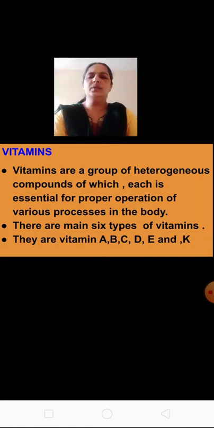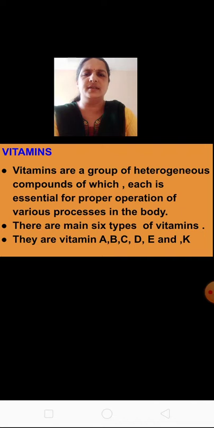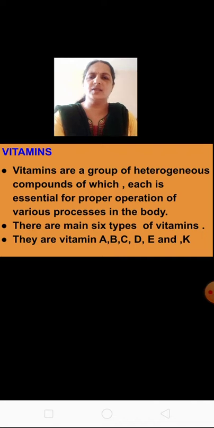Now coming to the next, we are going to learn about vitamins. What are vitamins? Vitamins are a group of heterogeneous compounds, of which each is essential for proper operation of different processes in the body. It is not homogeneous, it is heterogeneous.